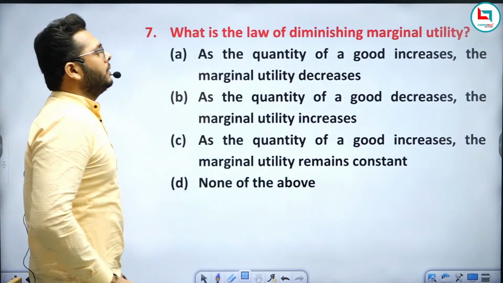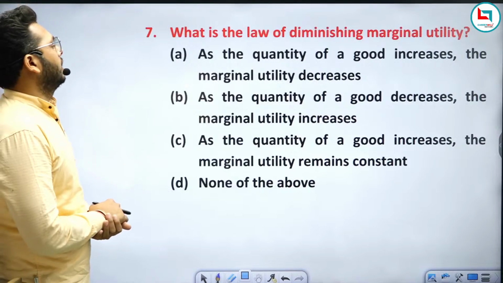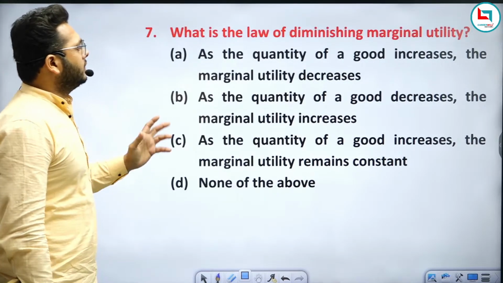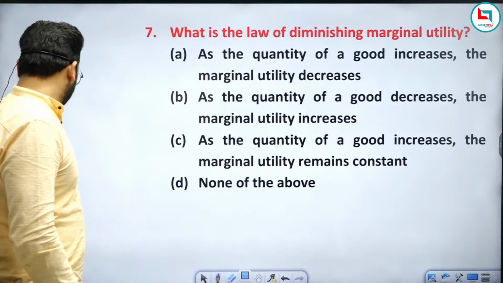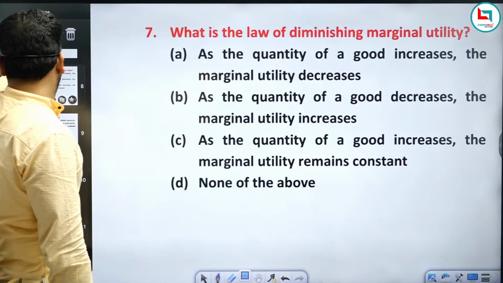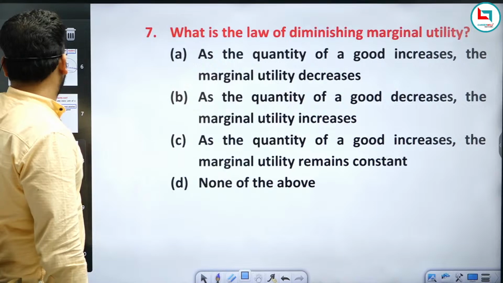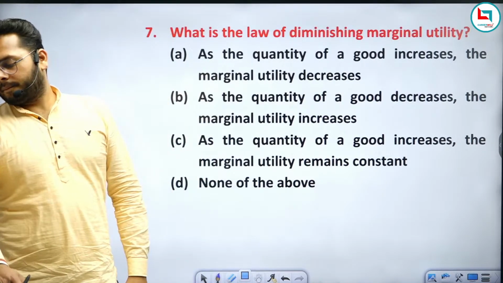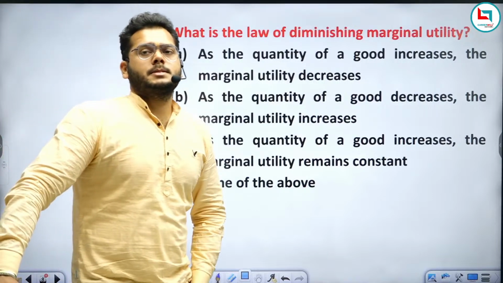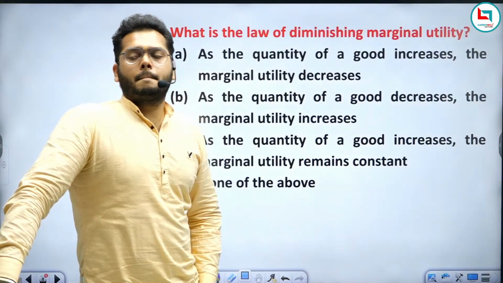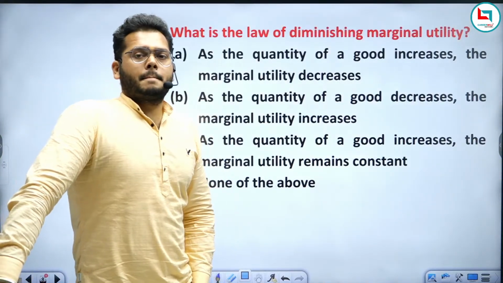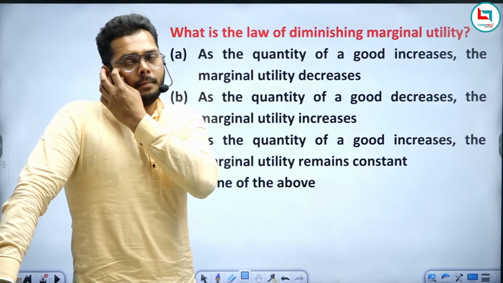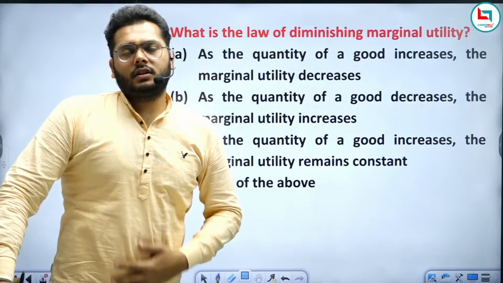What is the law of diminishing marginal utility? What is the meaning of diminishing marginal utility? Just tell me, what do you mean by diminishing marginal utility?